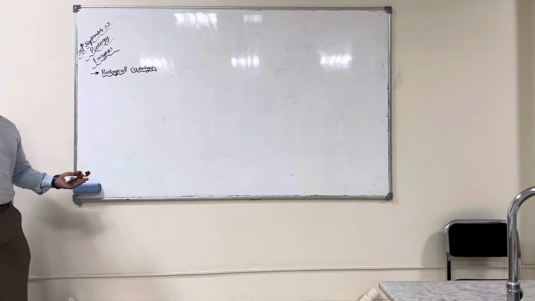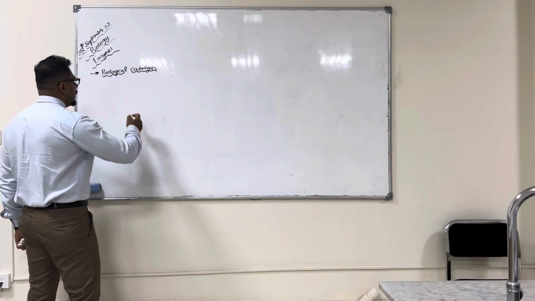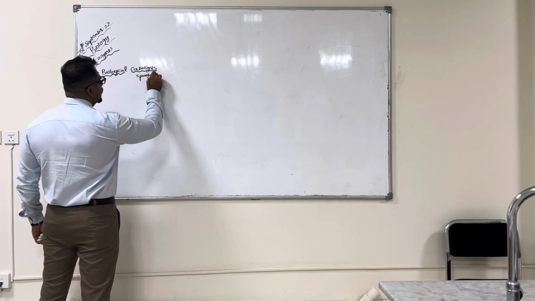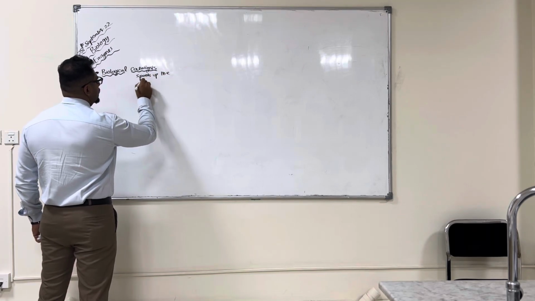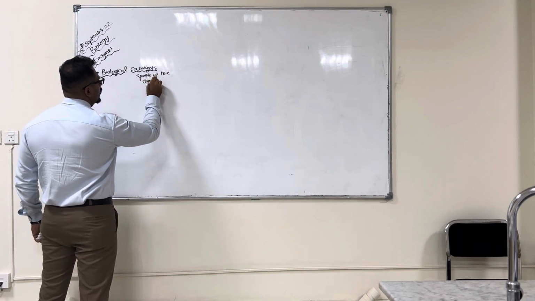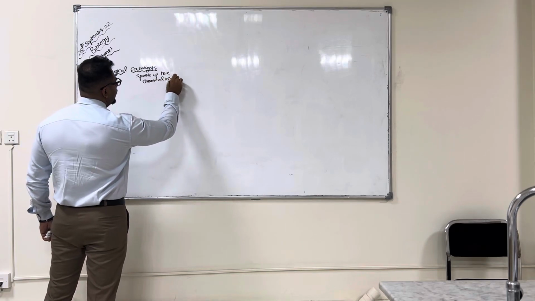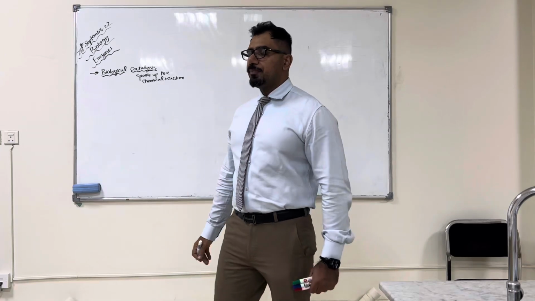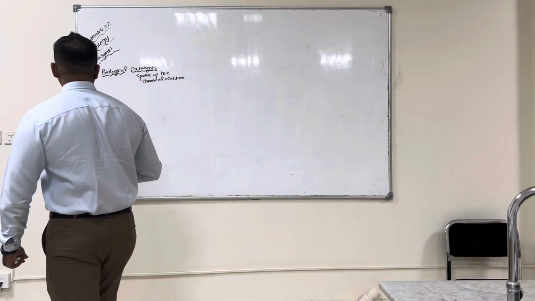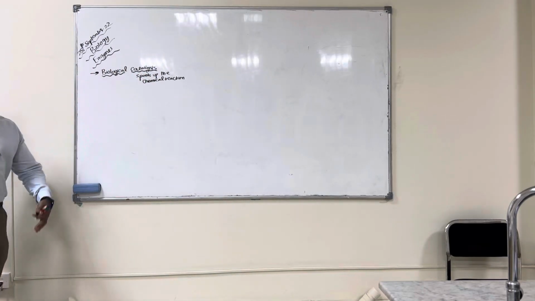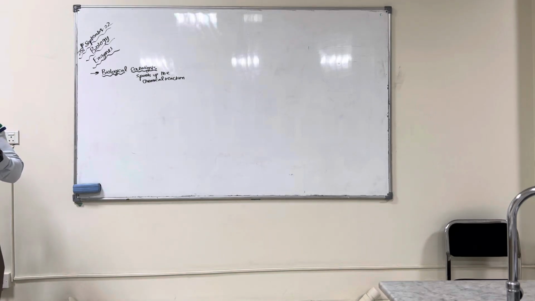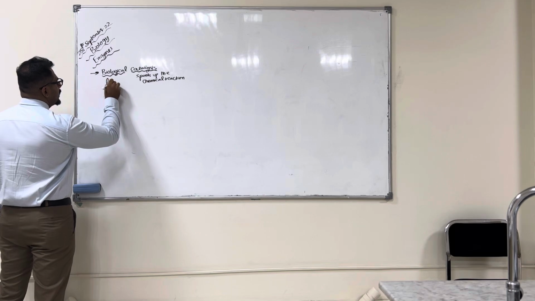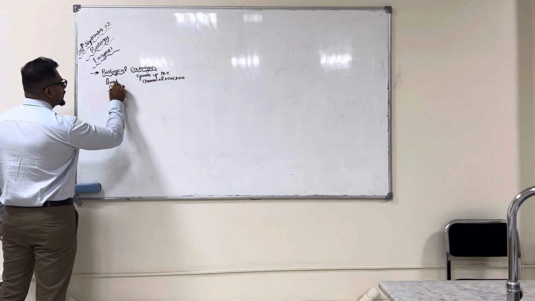A catalyst is a simple word from chemistry. It is something that speeds up chemical reactions. Anything that speeds up a chemical reaction is called a catalyst. But the question is, why are enzymes called biological catalysts? Why the word biological? Because they speed up the chemical reaction in living organisms.